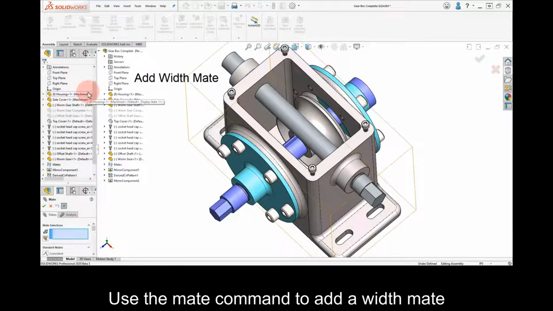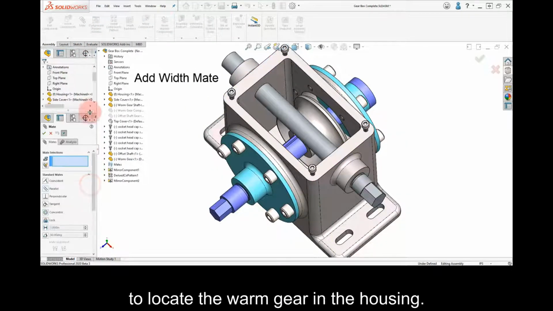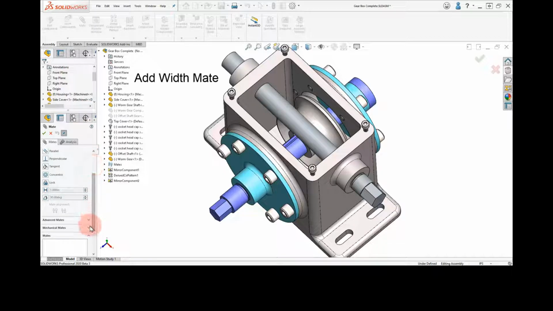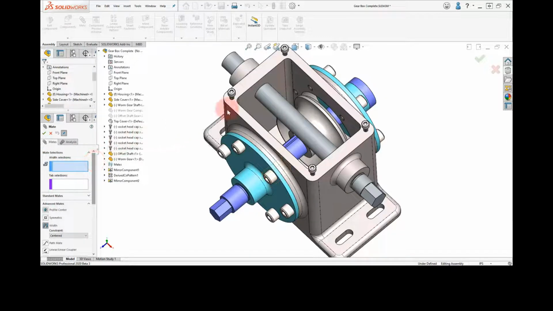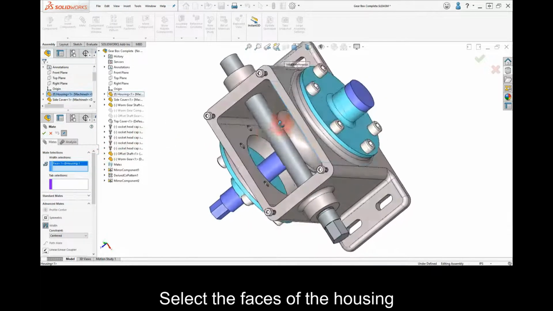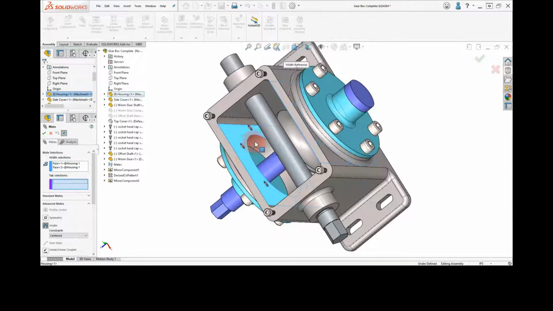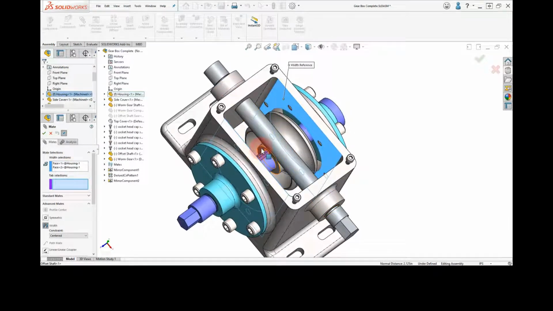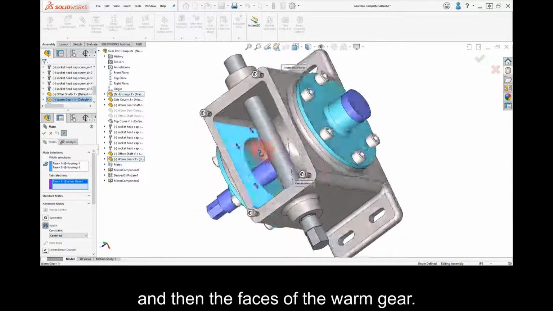Use the Mate command to add a Width mate to locate the Worm gear in the housing. Select the faces of the housing and then the faces of the Worm gear.